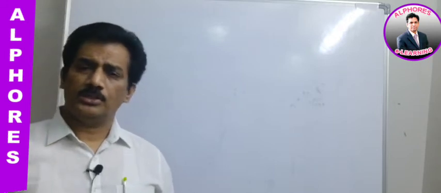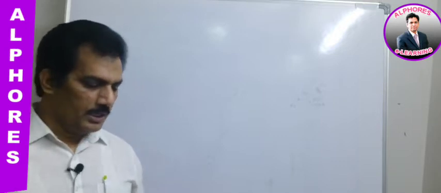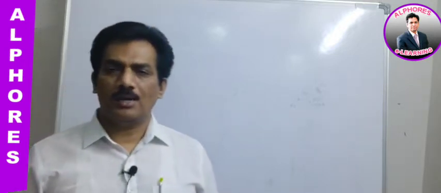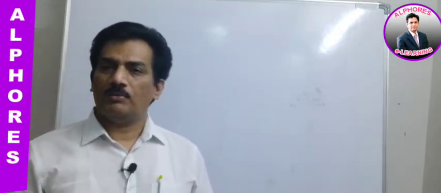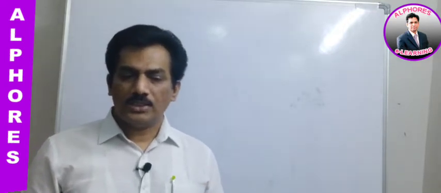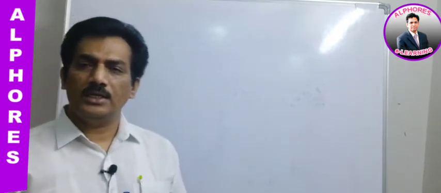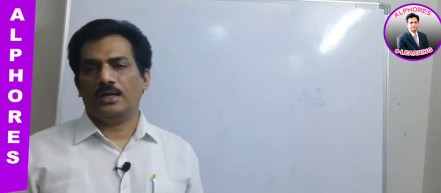The running chapter is stoichiometry and now we are in session number 22. In the previous session we discussed different kinds of redox reactions. Already we know a redox reaction is a reaction having simultaneous oxidation and reduction.